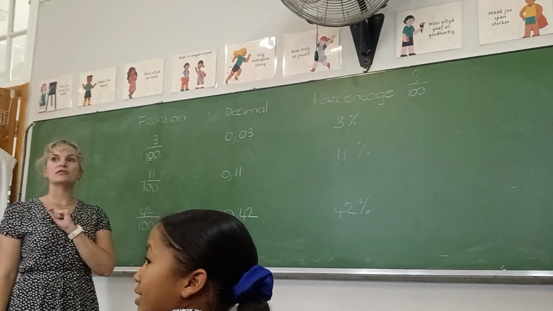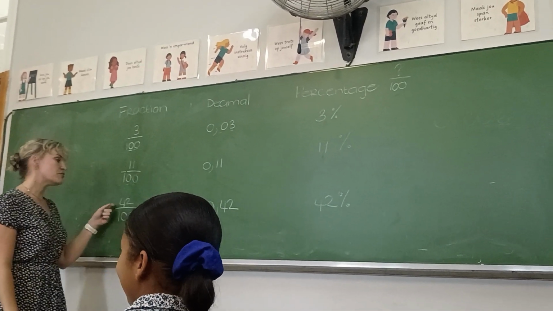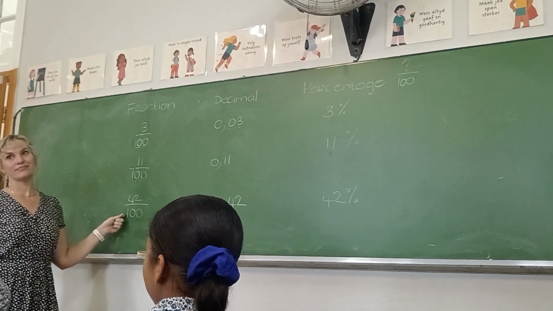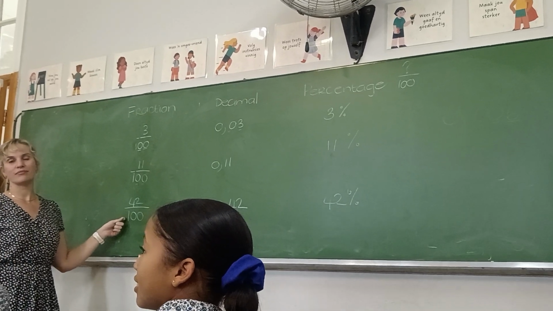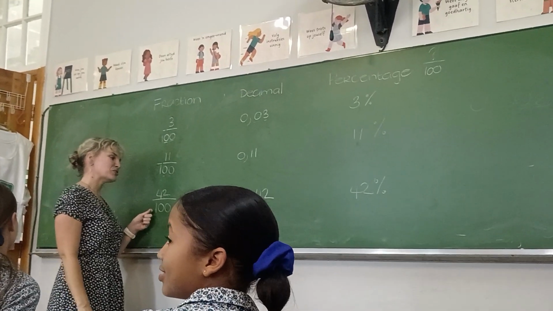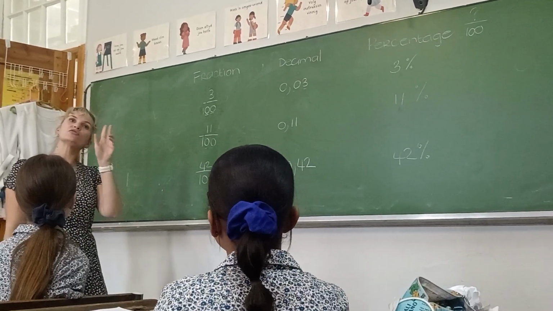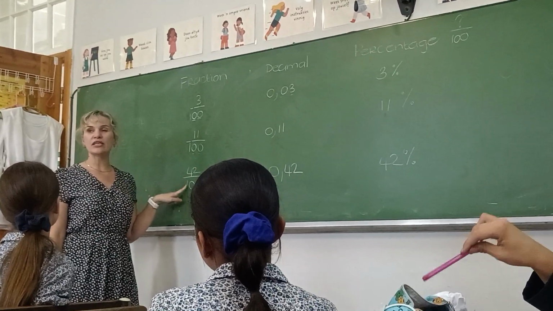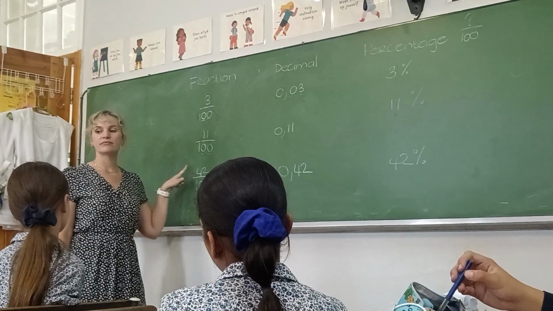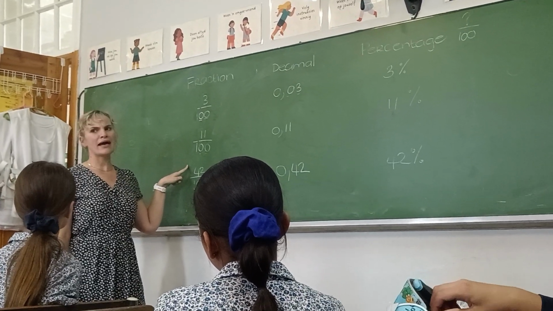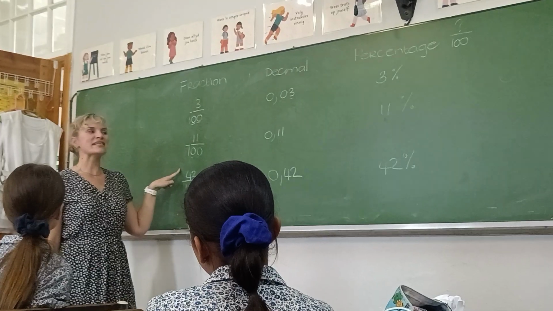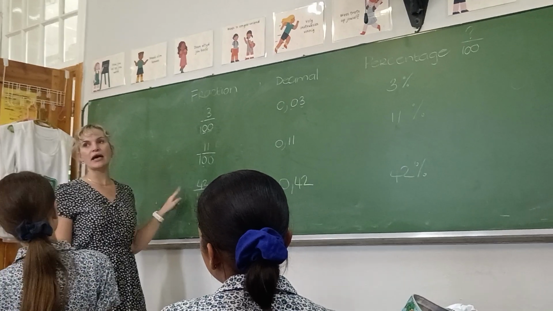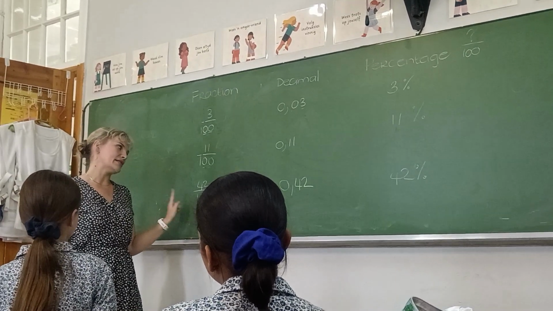Okay, girls, very important. This fraction can be simplified. So, let's just revise simplifying fractions. What do I need to find? The HCF. Grootste gemene faktor. The biggest number that can divide into both of these numbers.